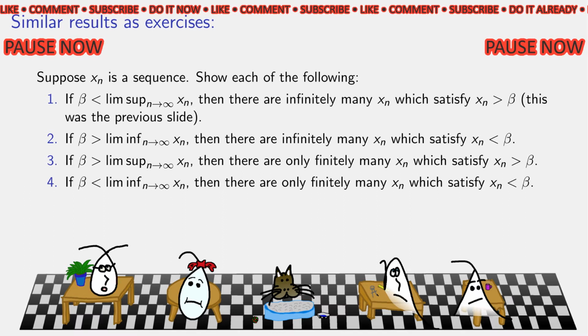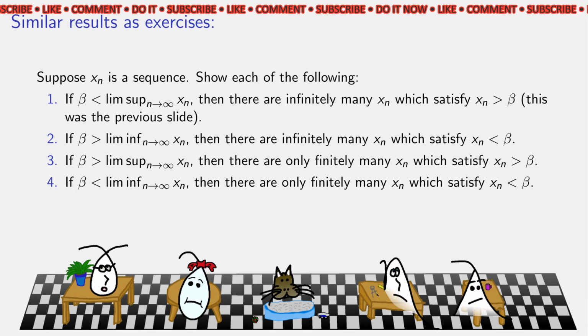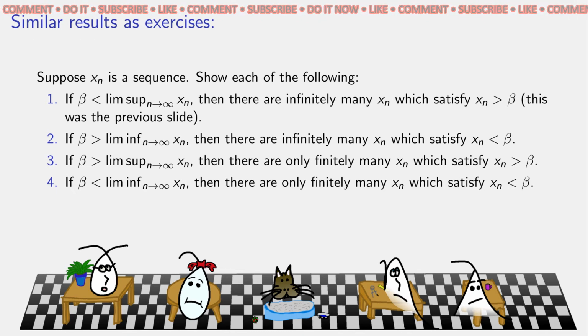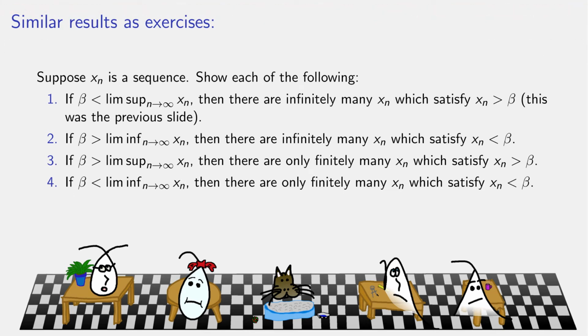Number 2 is very similar to number 1, and numbers 3 and 4 are very similar, but you've got to do each of them individually. So hopefully you were able to piece that together using very similar arguments to the previous theorem.